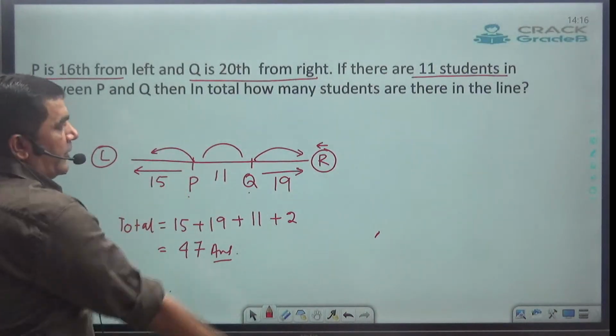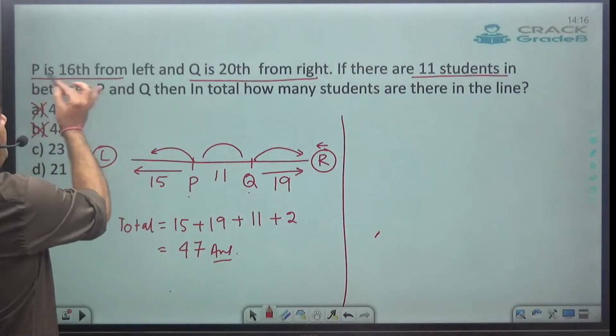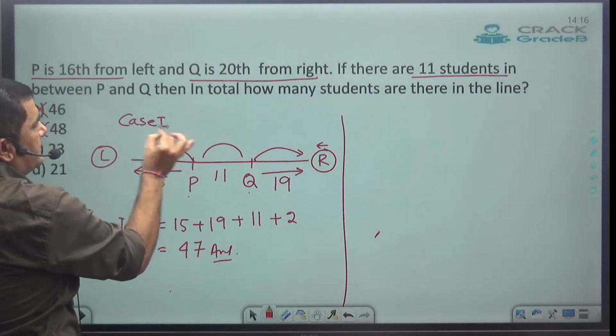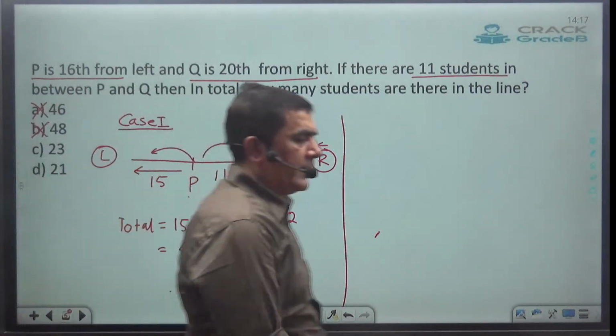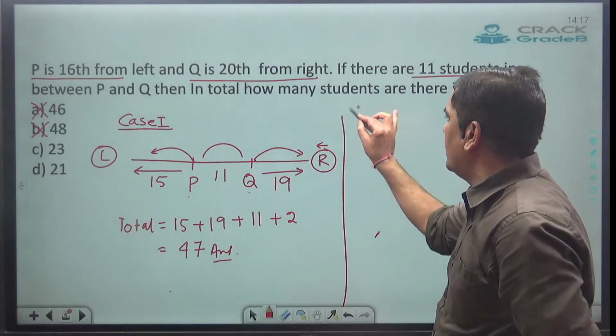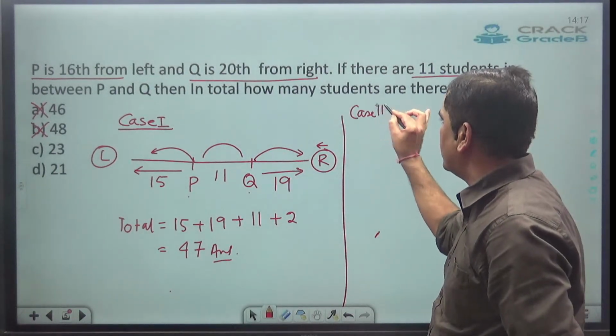Here I have plotted, P is given from left, so I put P on the left. This is case number 1. Now let's plot case number 2 also. So case number 2.